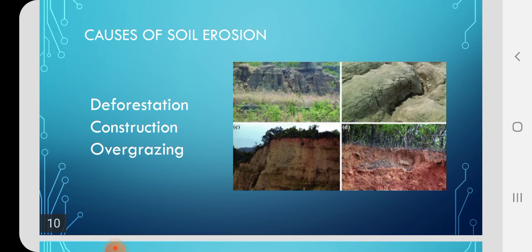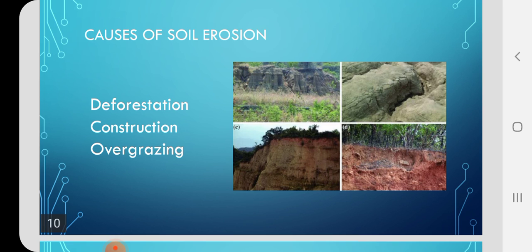So when we are digging a tree, just to remove the roots from the ground, we are digging the earth. So this removes the top layer of the soil. While constructing also, there is a problem of soil erosion. What is overgrazing?